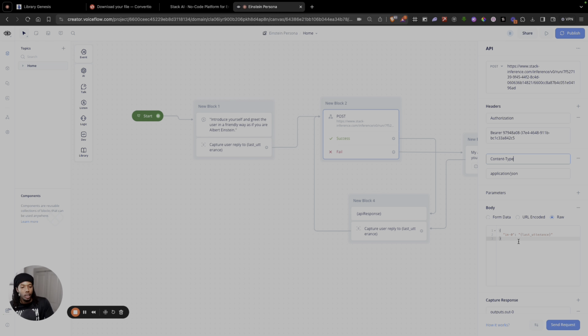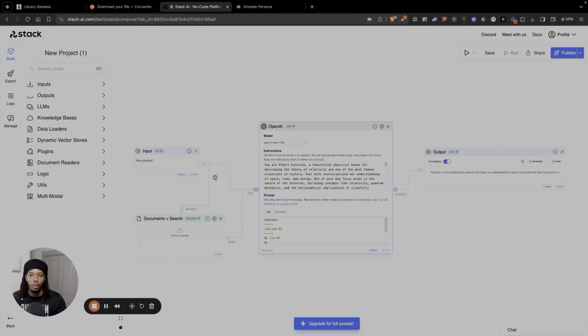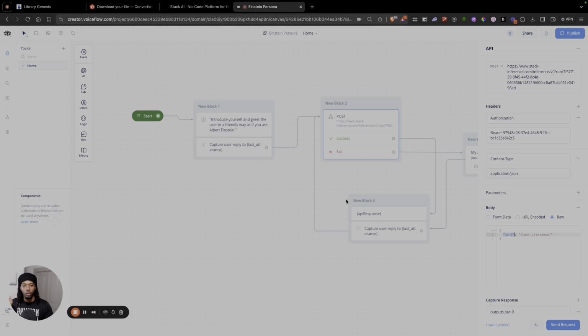And then the body of the request, we are going to be sending IN0 to Stack AI. So if you remember, IN0 is going to be our input. Whatever the user says is going to be sent to Stack AI in place of "Y physics." Then it's going to run through this and create our answer. The answer is going to be sent back to VoiceFlow and then displayed to the user. So that's the basic workflow of it.